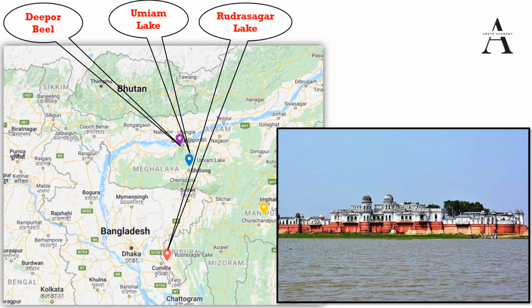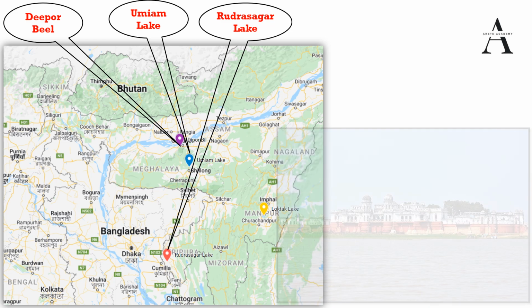So there is a Gomti River in Lucknow as well, so don't get confused. And it is an ideal habitat for the IUCN red listed three-striped roofed turtle. Okay, so roofed turtle, three-striped roofed turtle. So this is for Rudrasagar Lake.